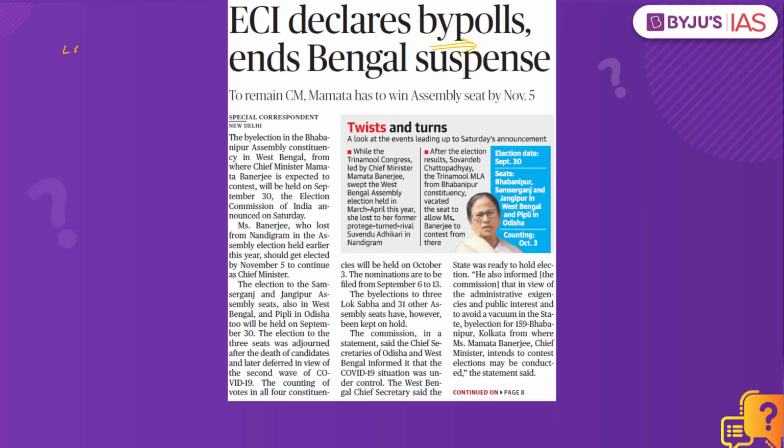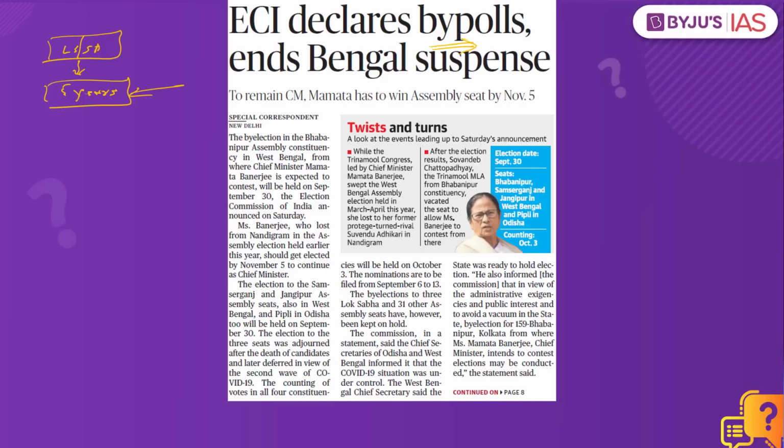Let's take the example of Lok Sabha or the state legislative assembly. How many years is he selected for? He is elected for a period of 5 years. But if this person is not able to fulfill this tenure, not completing 5 years, and there is a vacancy created in this office, that is when by-election takes place.